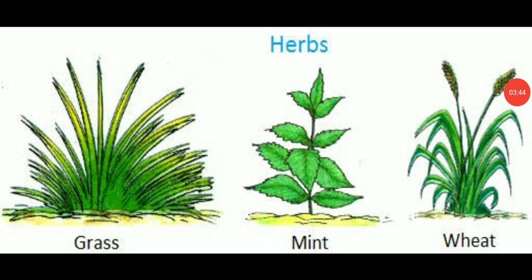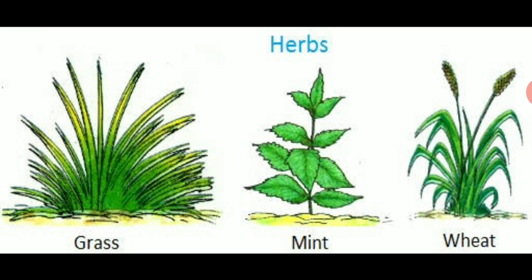Now see, these are the examples of herbs. Grass, mint, wheat. They are not tall like trees and shrubs. They don't have woody and thick stems. They have very soft stems. So you can easily identify that these are the examples of herbs.